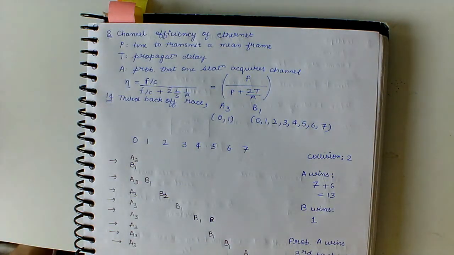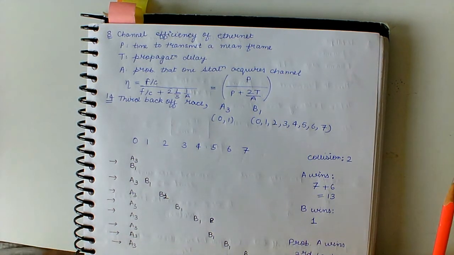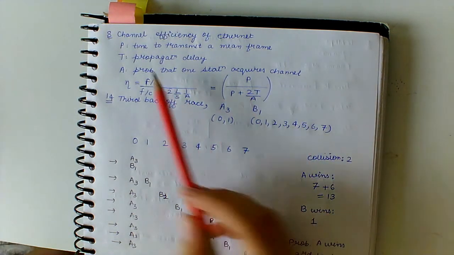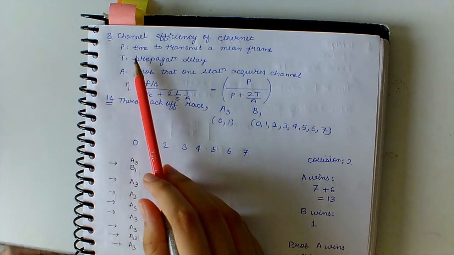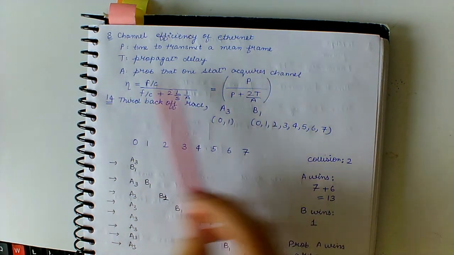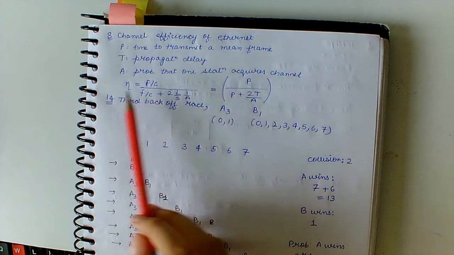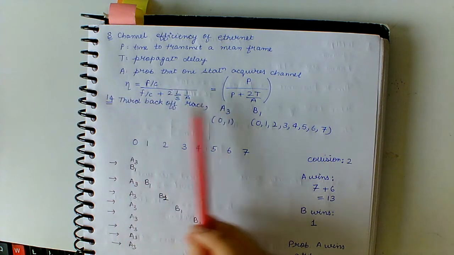Hello, now we are going to continue with Aloha and CSMA CD questions. So, question number 8. The channel efficiency of the Ethernet is in the terms of P, T and A. P is the time to transmit a mean frame, T is the propagation delay, and A is the probability that one station acquires the channel.